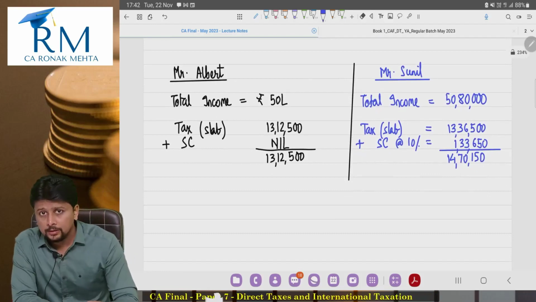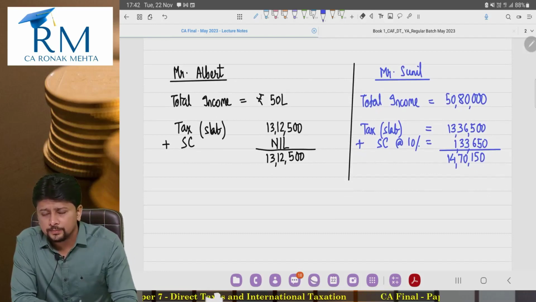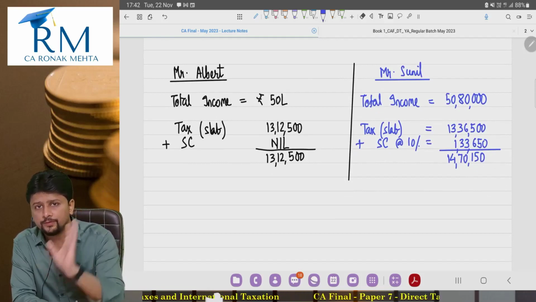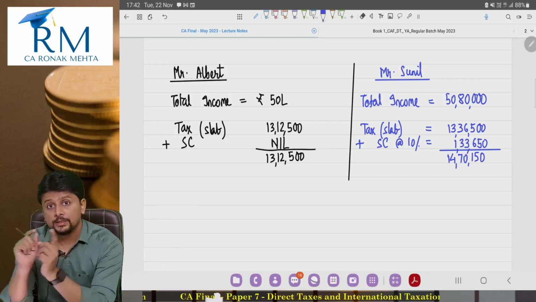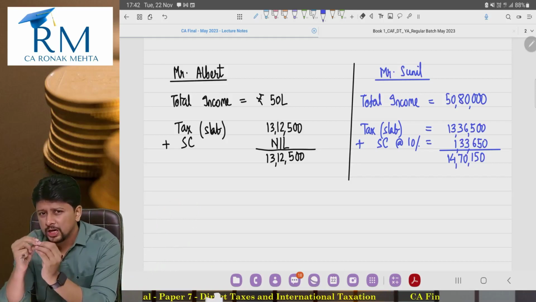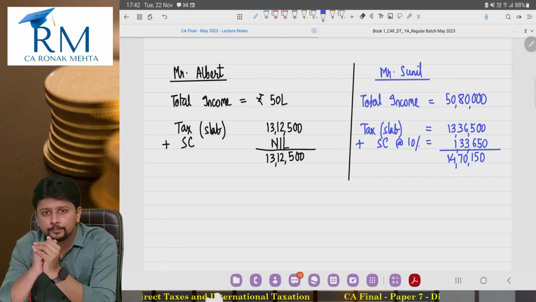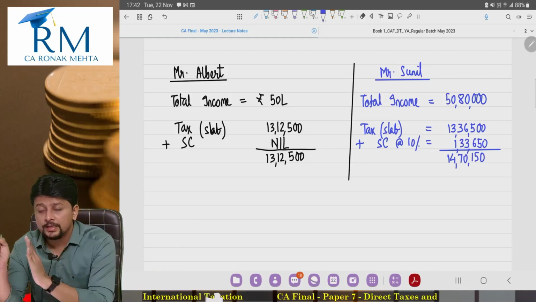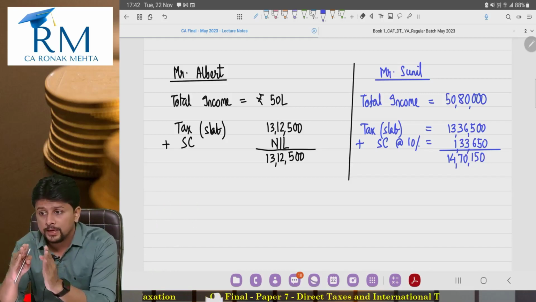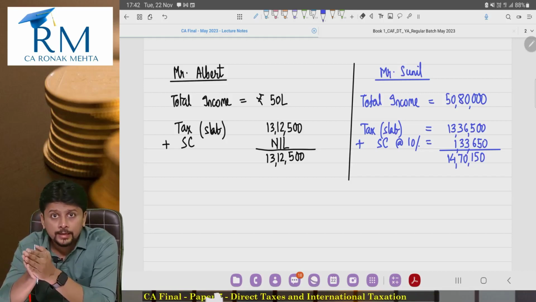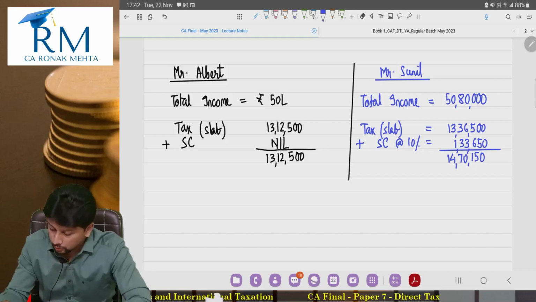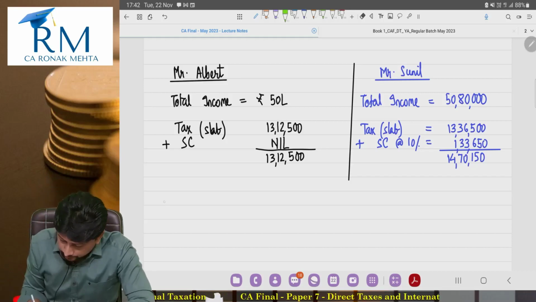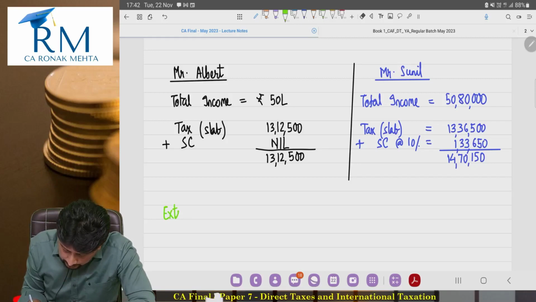Mr. Albert earns exactly 50 lakhs. He is supposed to pay 13,12,500, ignoring health and education cess for the discussion right now. But Mr. Sunil is earning just 80,000 extra, and because of that extra 80,000, he is supposed to pay not 13,12,500 but 14,70,150.